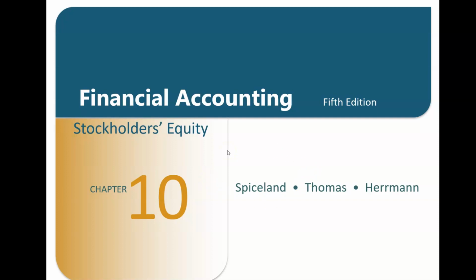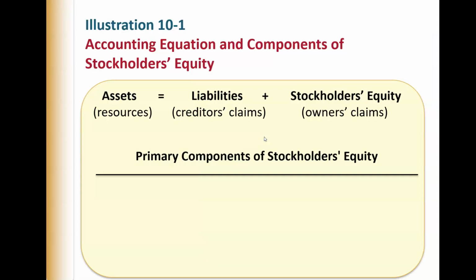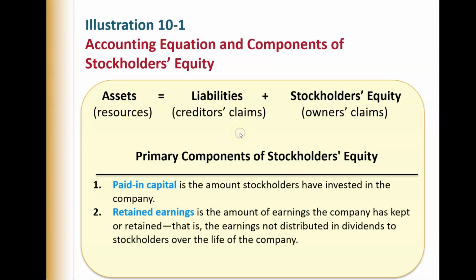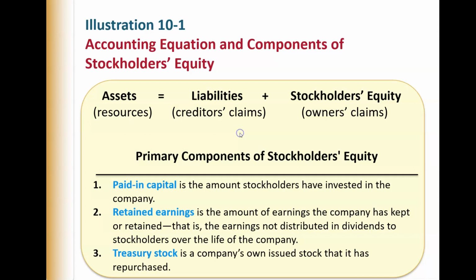So for chapter 10, stockholders' equity. Remember the accounting equation, assets equal liabilities plus stockholders' equity. So what we're talking about here are three things now. We're just focusing on stockholders' equity. We have something called paid-in capital. That's the amount the stockholders have invested in the company.